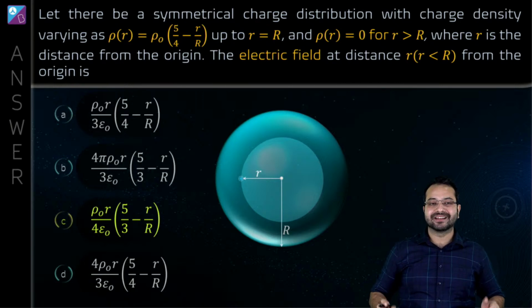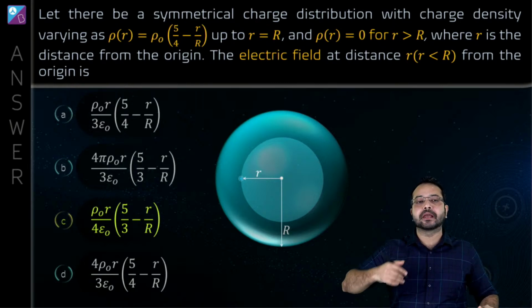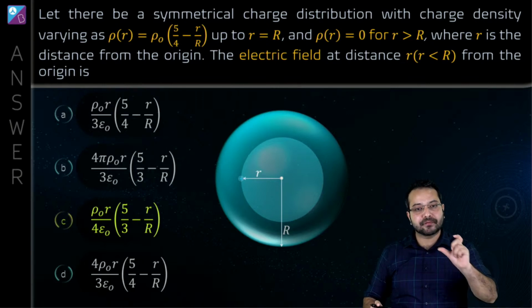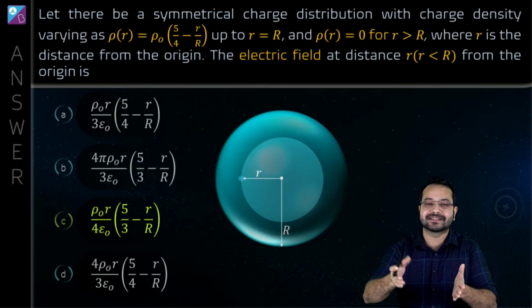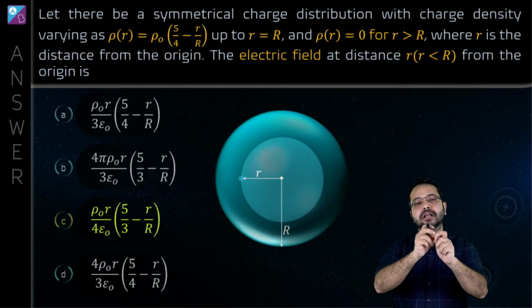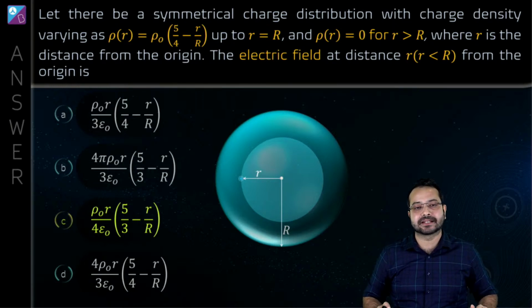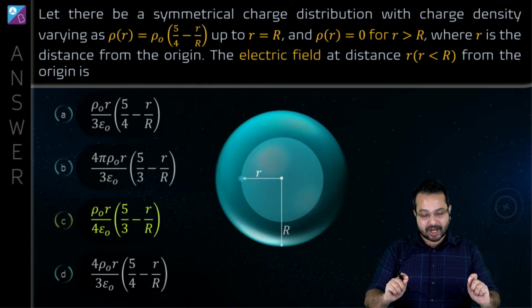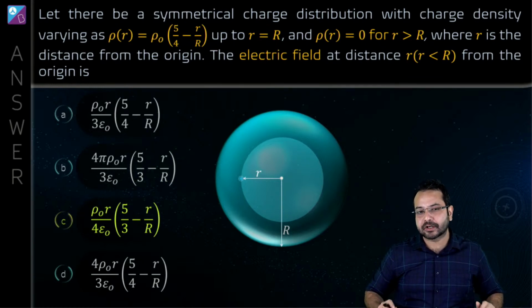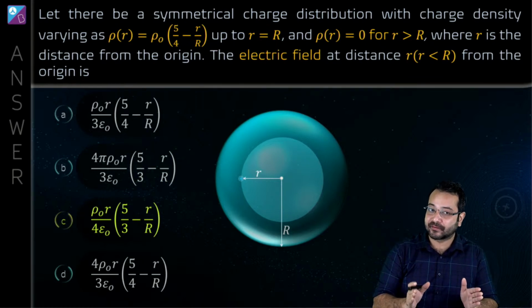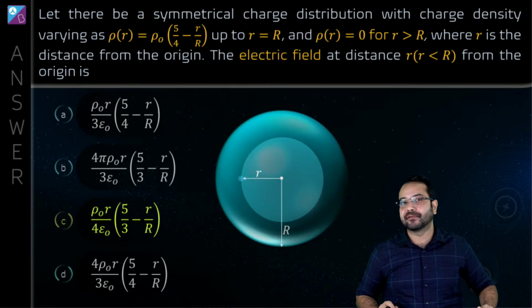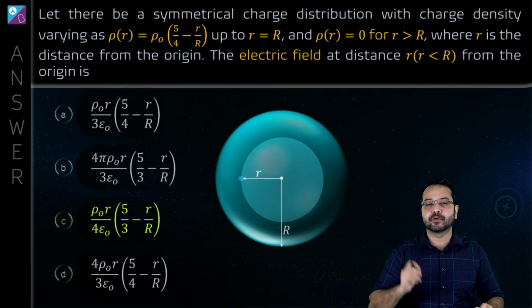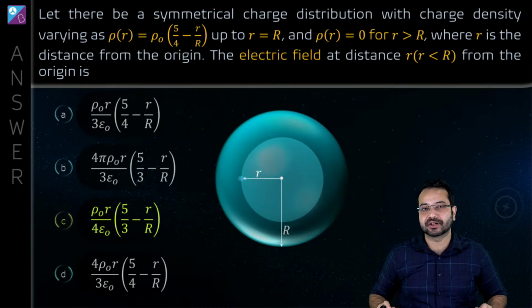I had to write everything down. That is why this became very bulky. That became a question which we had to solve in so many steps. But if you are comfortable with integration, then you can write the integral in one step. You can write dv into rho in one step and integrate it in the next step. So all it requires is a little bit of practice, but I would say this is a little lengthy, but nothing that you can't expect. You can expect this kind of question because this is a question which has come in JEE Main. So we have to be ready for that. It's not always going to be easy, but we have to do enough practice so that integration doesn't bother us.